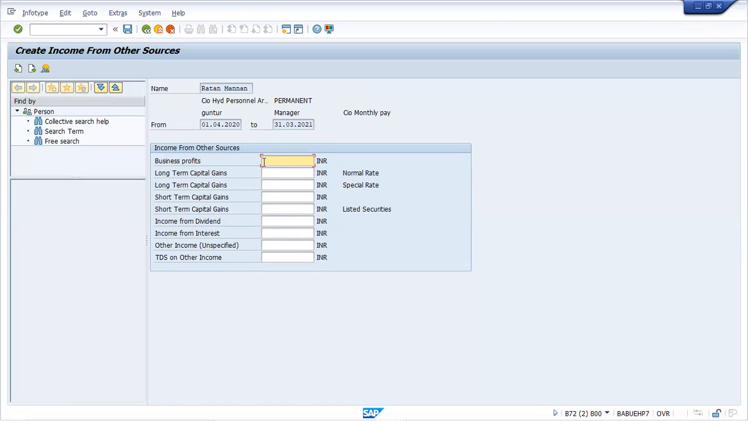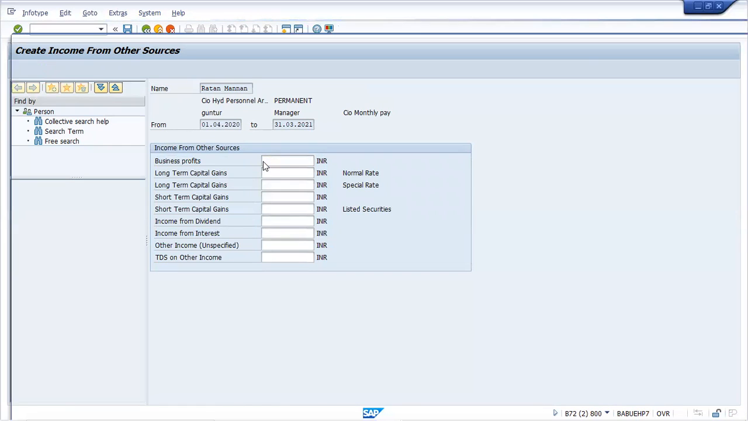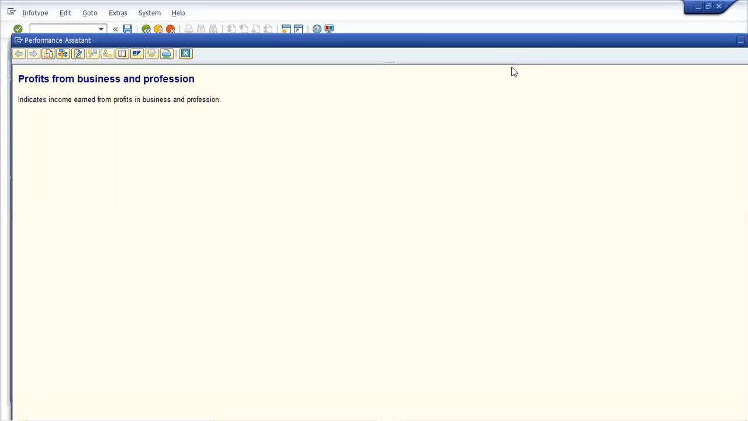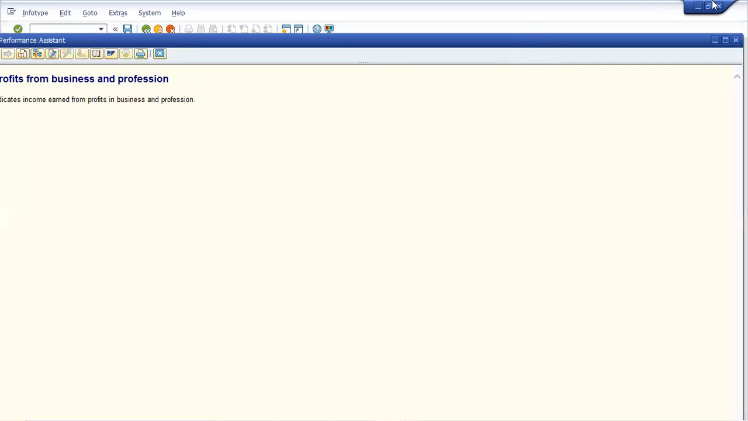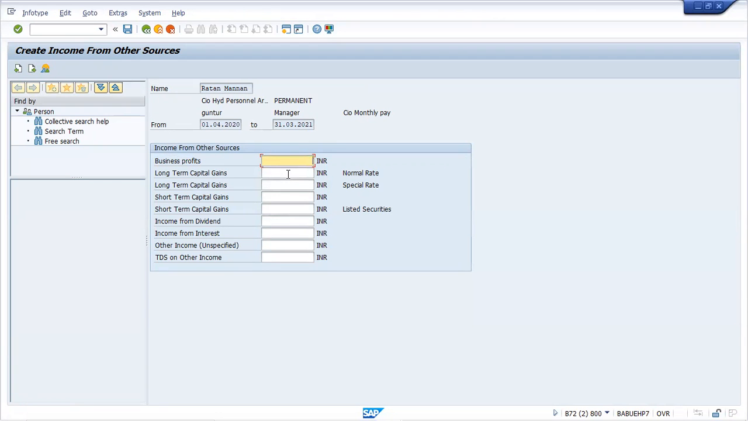This is the point where exactly you can go into detail. Just click F1 on any of these things, the details are written here. Click F1 help. You can see it is not explained in detail. It says it indicates income earned from the profits in the business or in the profession outside the organization. So if the employee has such a thing, he can declare it in 584. With this understanding, now I will take you to the function.